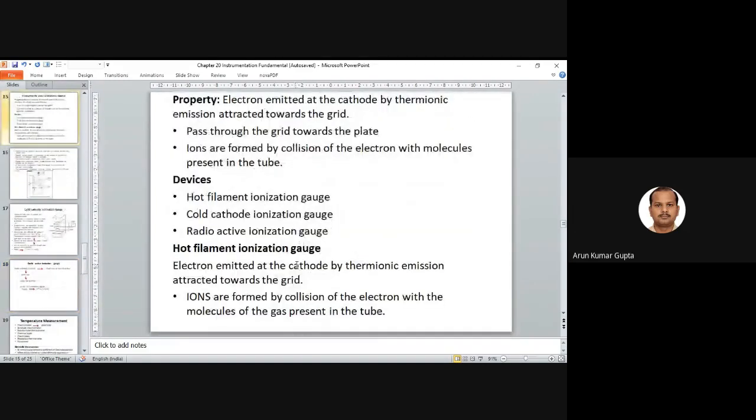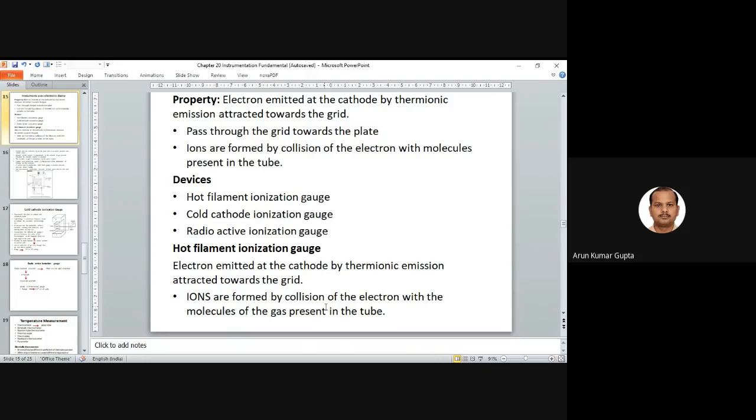Hot filament ionization gauge means electrons are emitted at the cathode by thermionic emission, attracted towards the grid. So we have the hot filament, and electrons will be emitted by thermionic emission, right? And ions are formed by collision of the electrons with the molecules of the gas present in the tube.